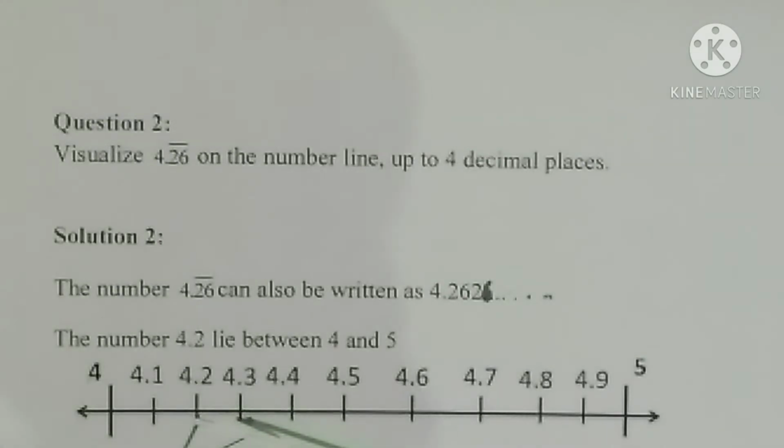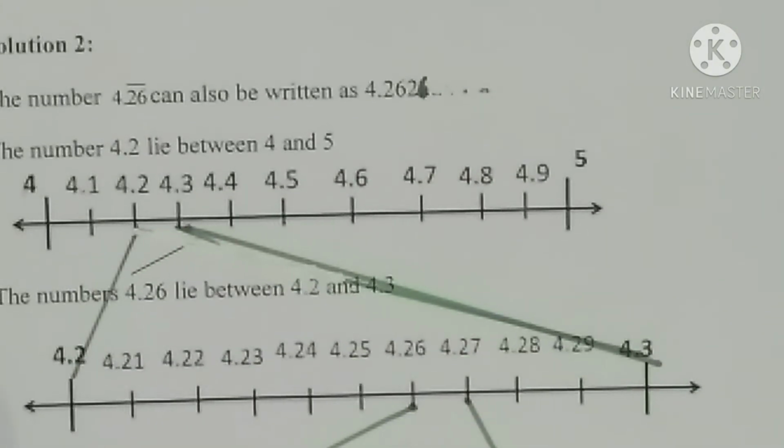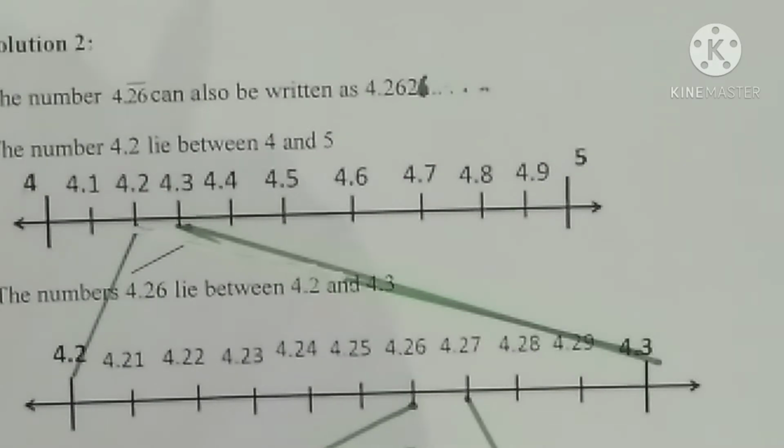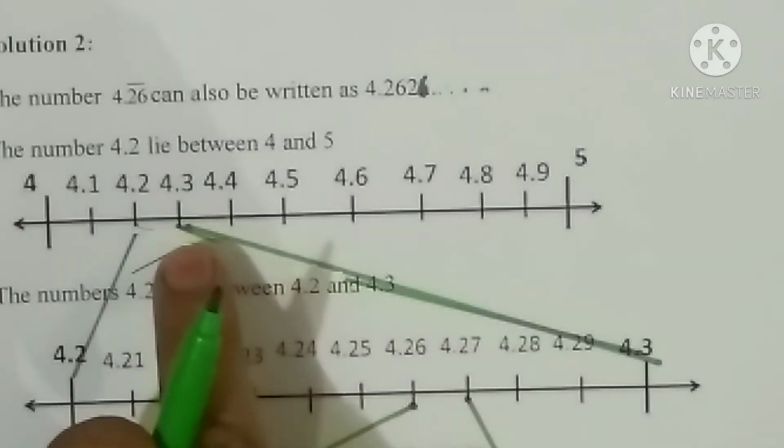So we should identify 4.2 as the first part. It lies between 4 and 5. So that is the first part of the number line. Now on 4.2 and 4.3 we have to do the successive magnification. So that is the second step. 4.2 is the starting, we have seen that, and 4.3 is the ending.